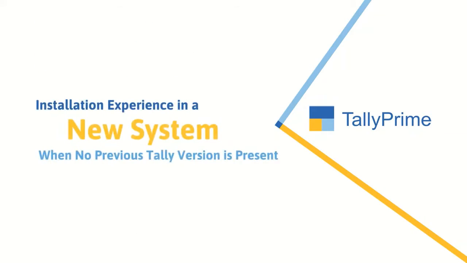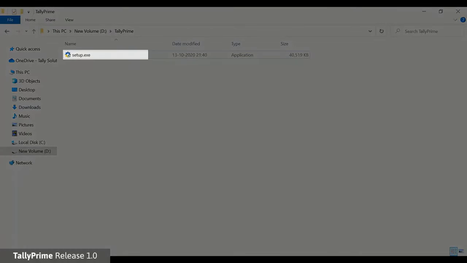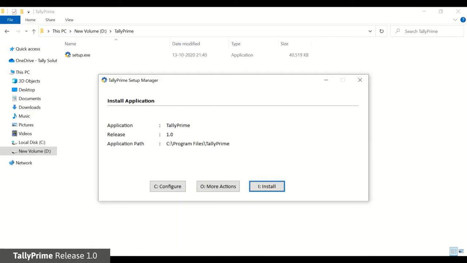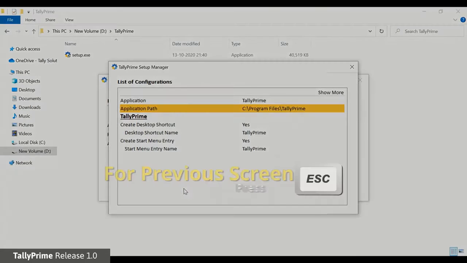Let us look at the capabilities of the Setup Manager while installing TallyPrime in a system where no Tally installation is present. Double-click the setup.exe file. The Install Application screen appears. If you want to configure and change default settings such as application path, desktop shortcut, start menu entry, and so on, click the Configure option.